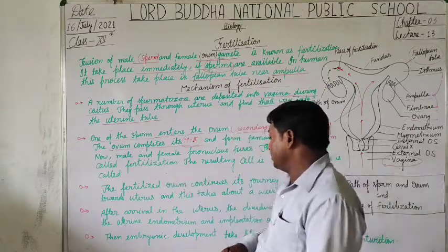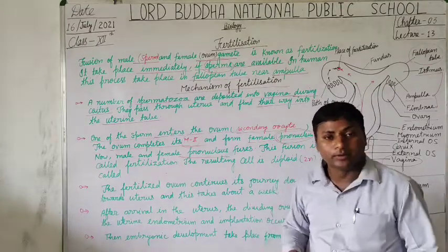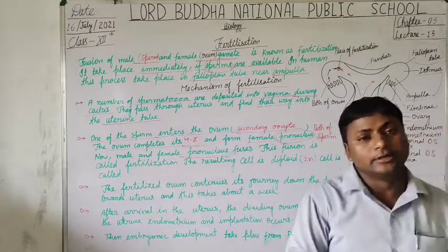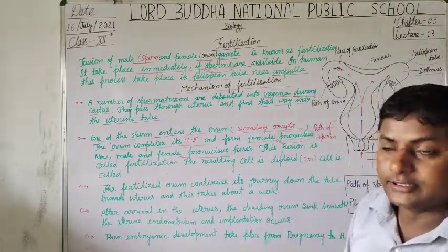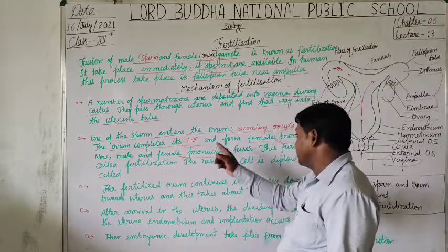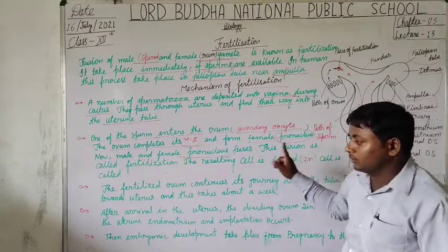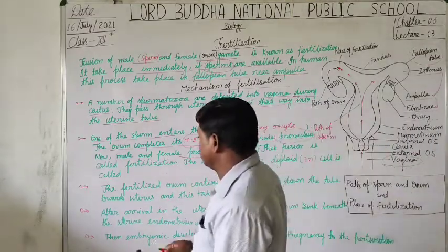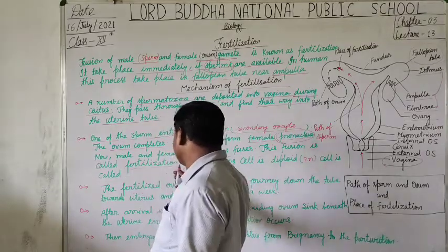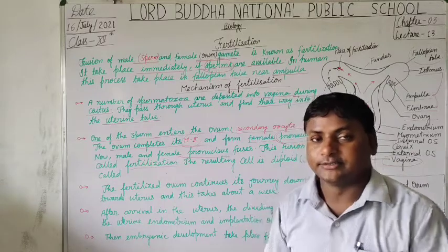Now male and female pronucleus. The male gamete, it means sperm, contains the male nucleus and the female gamete contains the female pronucleus, and they fuse. This fusion is called fertilization. Yes, students, this fusion is called fertilization.